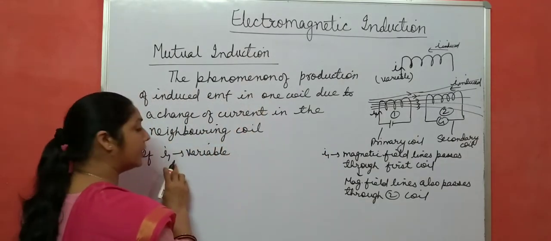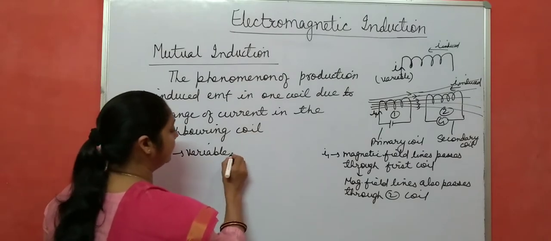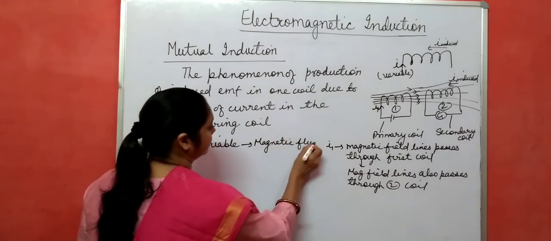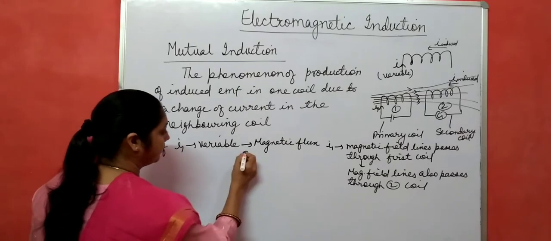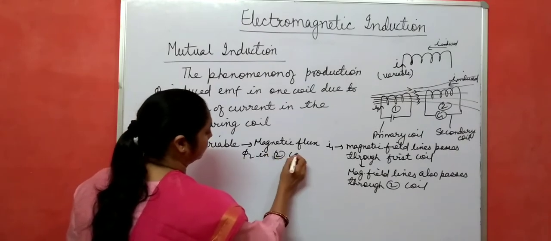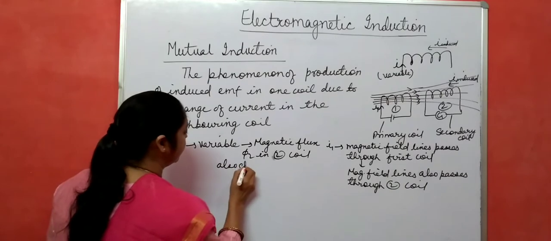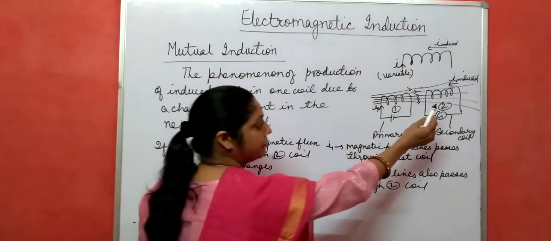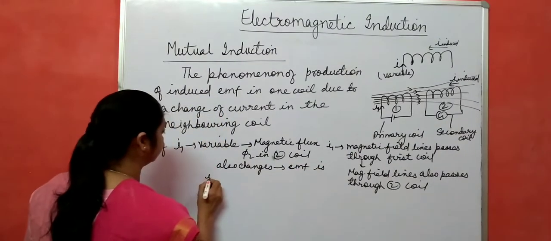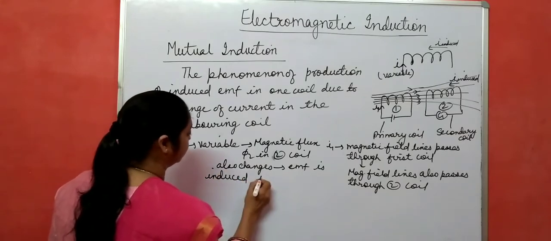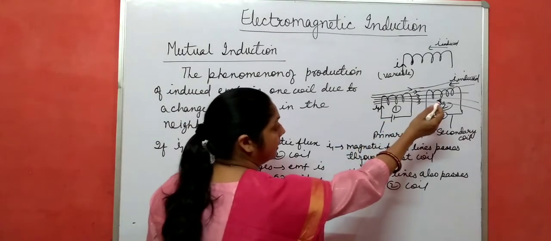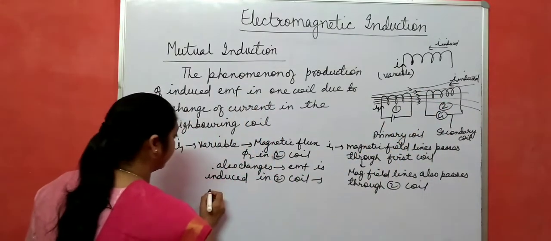So we can write, if I1 is variable in the first coil, then magnetic flux phi 2 in the second coil also changes, and due to this change in magnetic flux in the second coil, an EMF is induced in the second coil, and if the coil is closed, then induced current is also produced in the second coil.